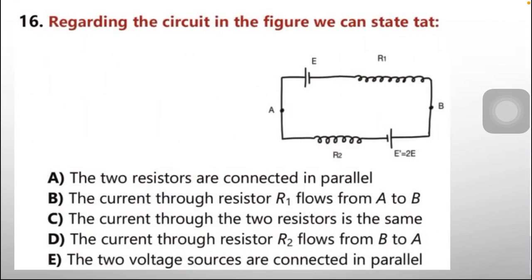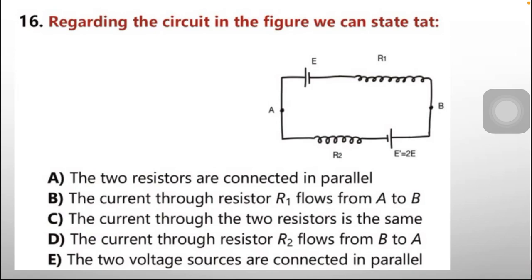Question number 16. Regarding the circuit in the figure, the options are at the bottom of the slide. Option A: the two resistors are connected in parallel. According to that figure, nothing, neither voltage sources nor resistances, is connected in parallel, because parallel elements are projected outside of the circuit, and here all the elements are inside the circuit on one single wire. So all the things are in series.